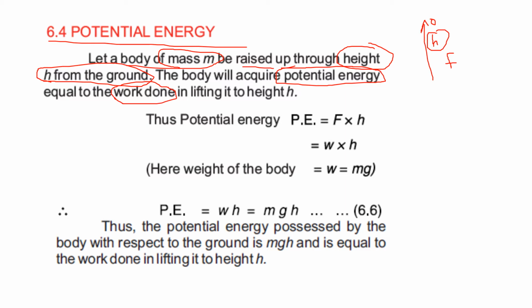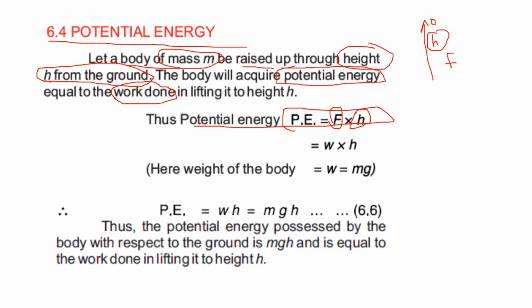And now here the potential energy must be equal to the work done, right? So in this case, the potential energy will be equal to F into h. F is the force and h is the height to which the body is raised.